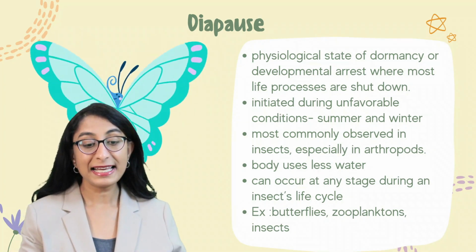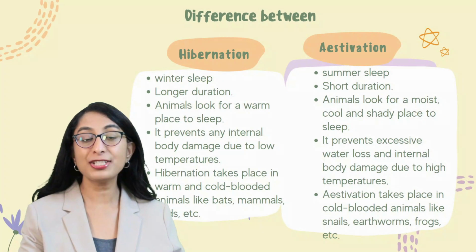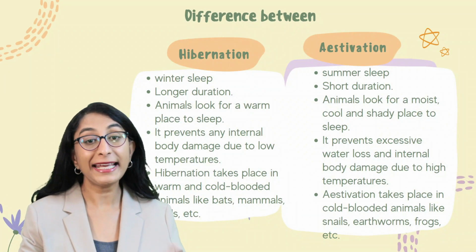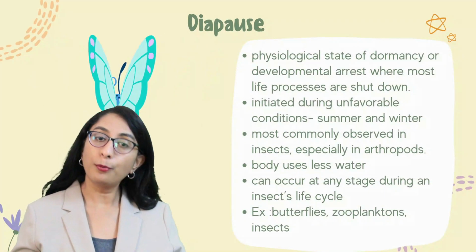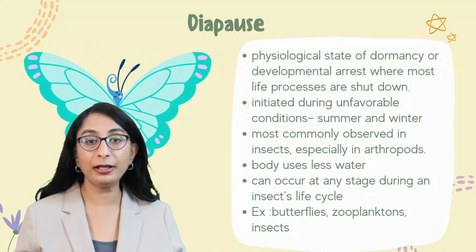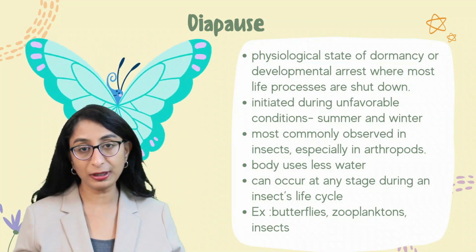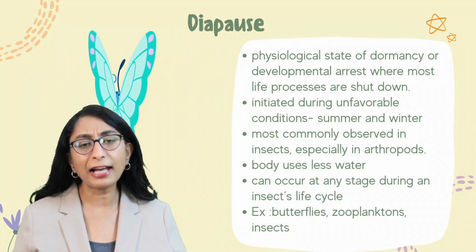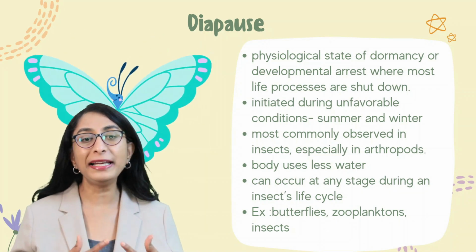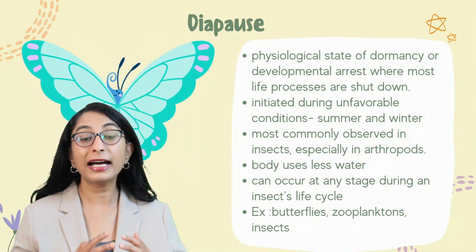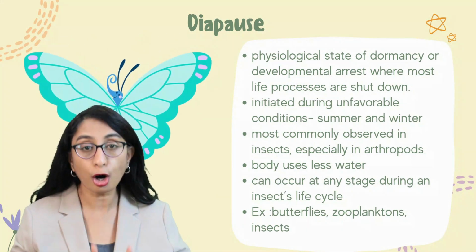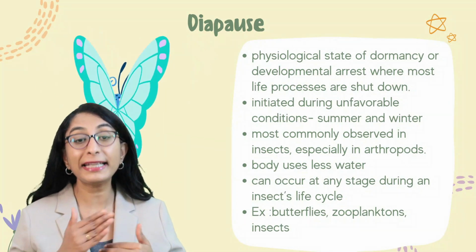So we discussed hibernation happens during winter and aestivation happens during summer, isn't it? Whereas diapause can happen both during summer and winter when there are unfavorable conditions. So when there are unfavorable conditions, completely the development of the insect is arrested or it comes to a halt. That is what we mean by diapause.